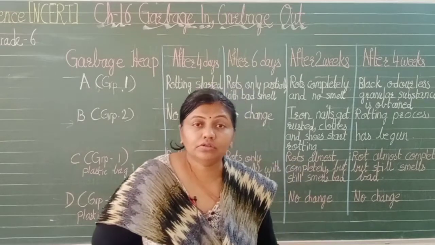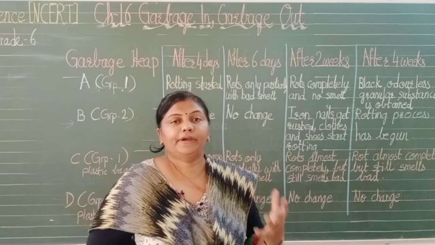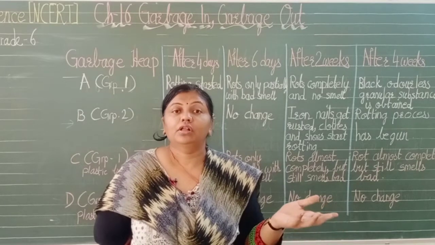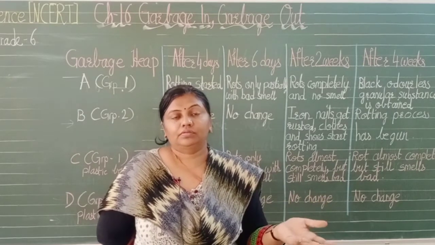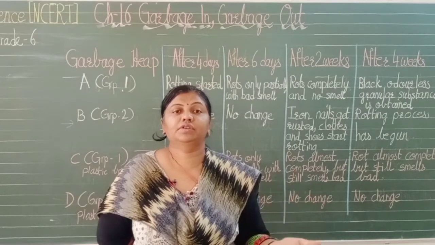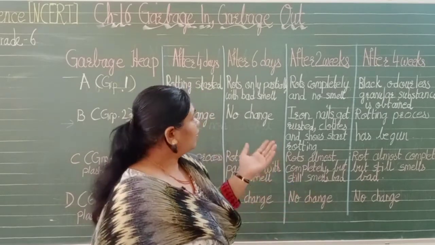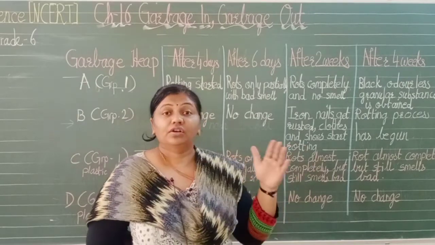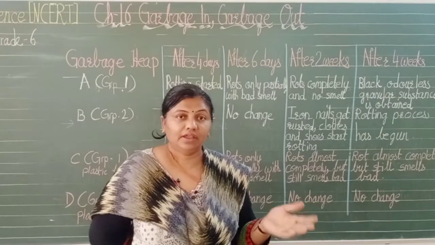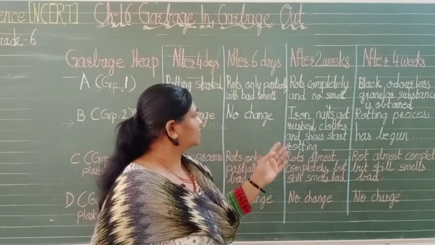Sometimes you may also observe this at your home. You purchase shoes and chappals and other things for later use, but they are not used in time. They are kept for 6 months or so. What will happen? They will start rotting. Even a leather purse or belt will rot after some time.